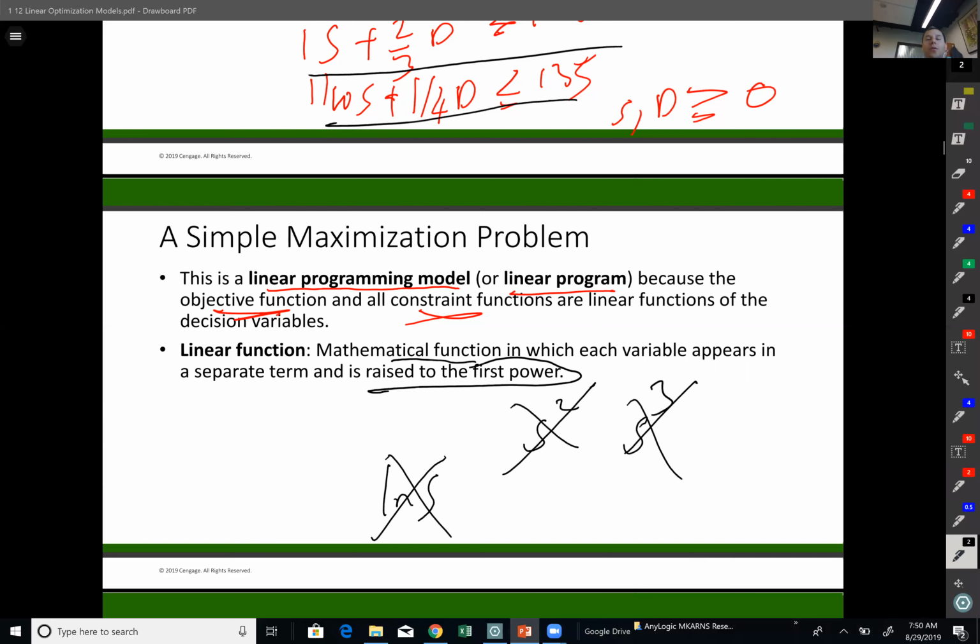Okay, so that's it for today. We covered a simple maximization problem today. And next time, I would like to give an example and solve a problem with you guys in Excel. See you next time.